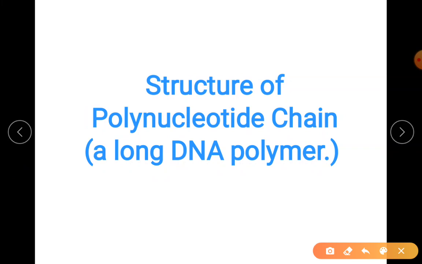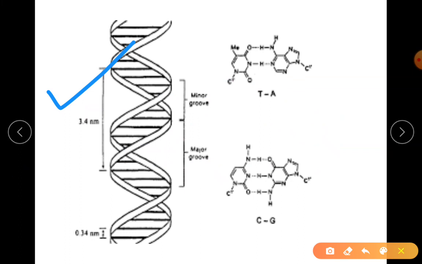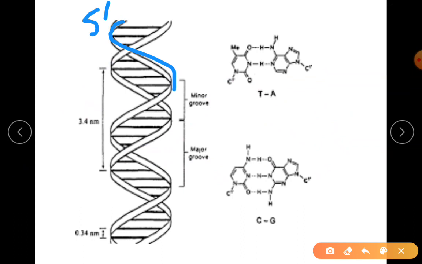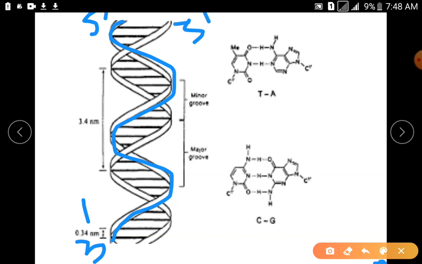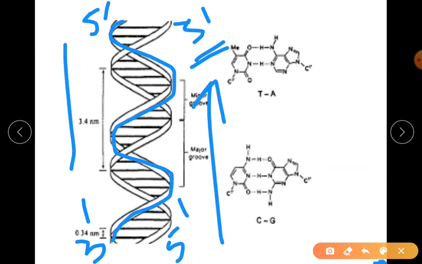So now we are studying the structure of the DNA polymer, or the polynucleotide chain. So this is your answer. In this, the structure is missing some parts. Now I'll show you what that is. When I say 5' end, you just follow the strand, and the end of that strand is 3'. Similarly, the other one is the 3' end. It is anti-parallel, okay? So 5' to 3'.